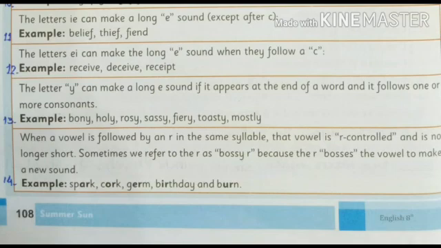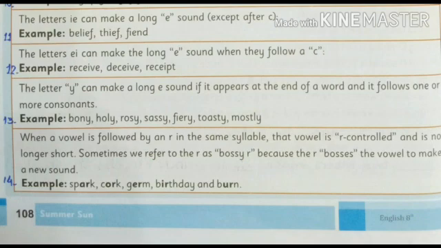When a vowel is followed by an R in the same syllable, that vowel is R controlled. It means that when a vowel is followed by R, that vowel is called an R controlled vowel. Sometimes we refer to the R as bossy R because it is a controller. That's why it is bossy, because the R bosses the vowel to make a new sound, as in spark, germ, birthday, burn.